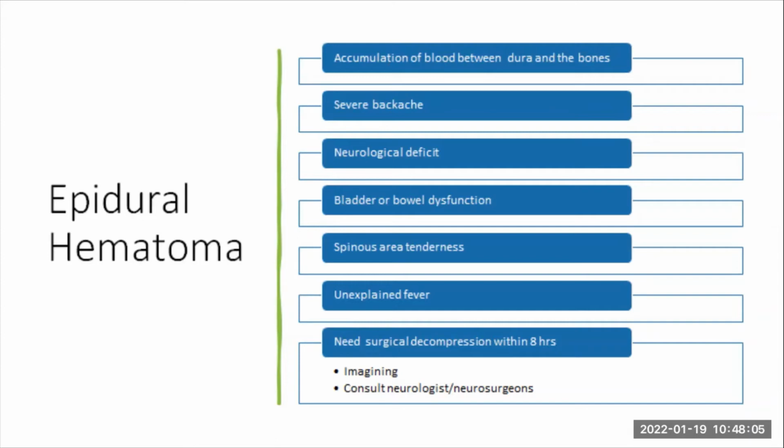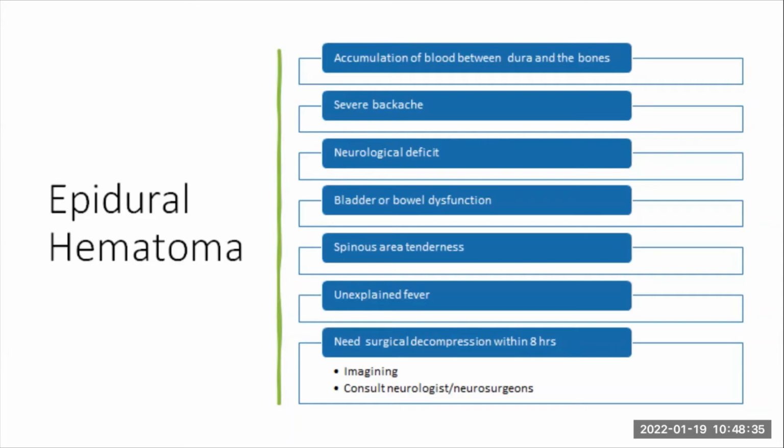And this goes back to the reason why we always want to make sure that we have an adequate coagulation profile before we set up an epidural. That means that our platelets must be at least 100,000 and above in most cases, and the patient is not on any anticoagulants and stuff like that before we consent for an epidural. So this is caused by accumulation of blood between the dura and the bones.